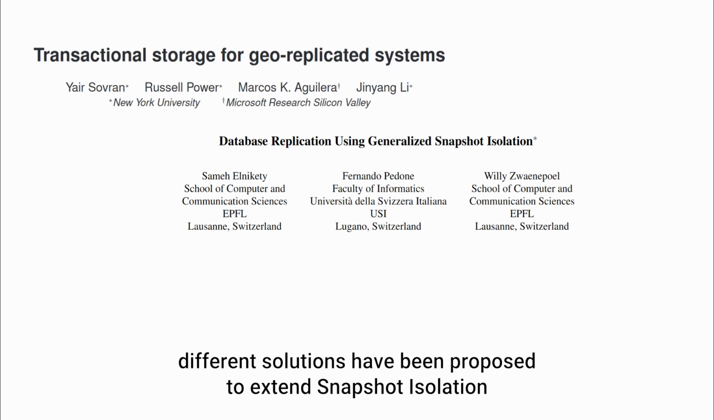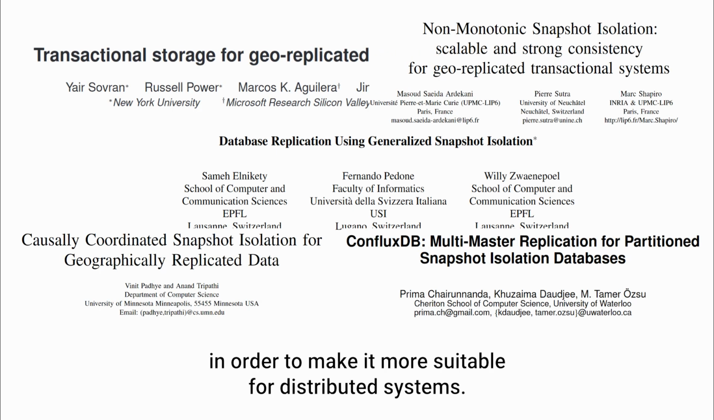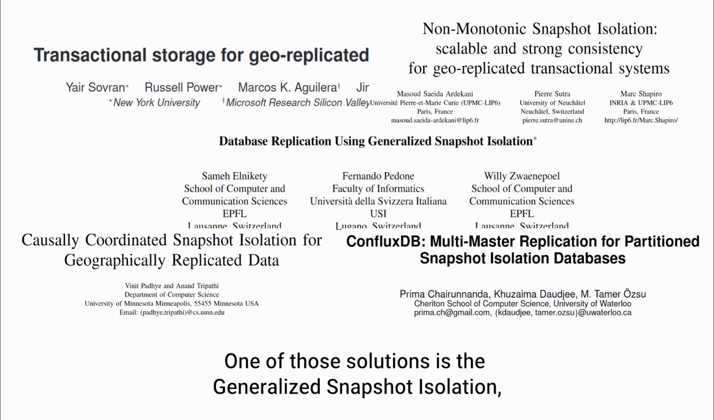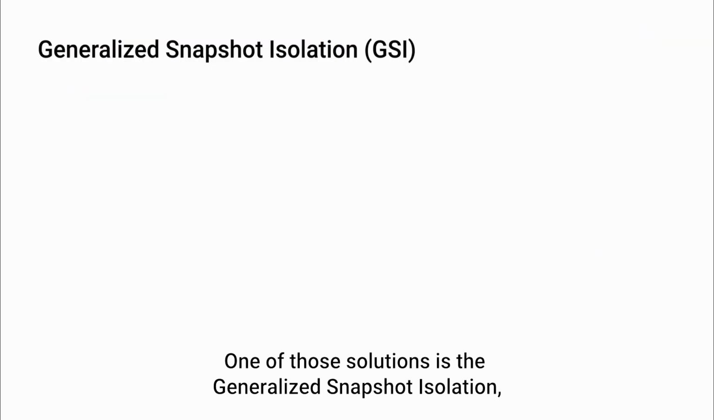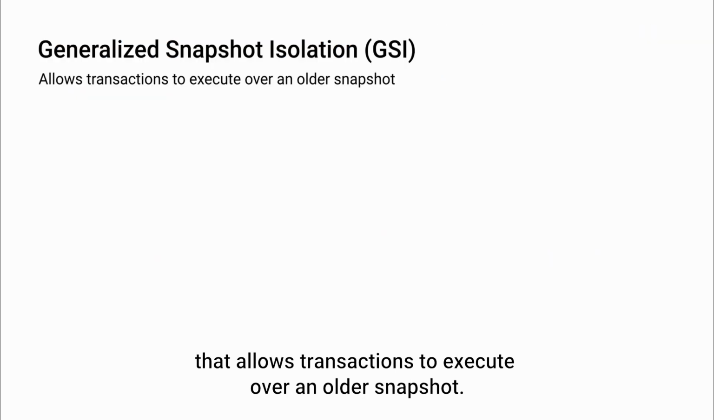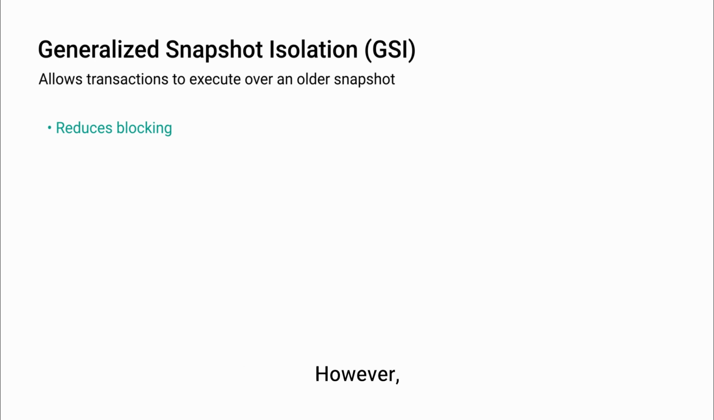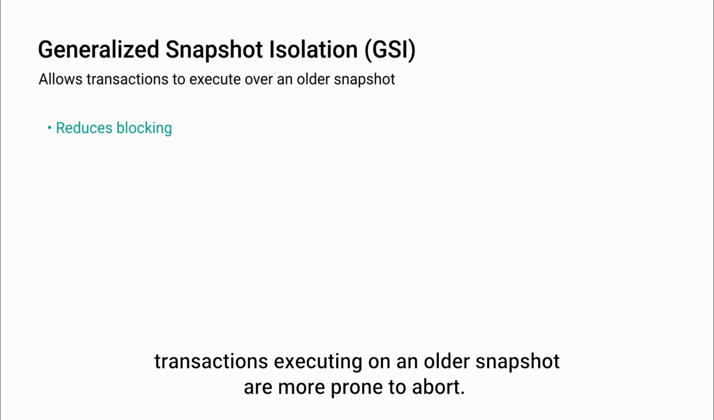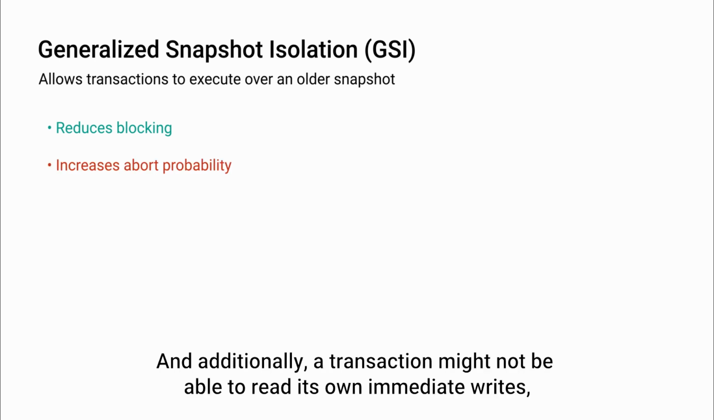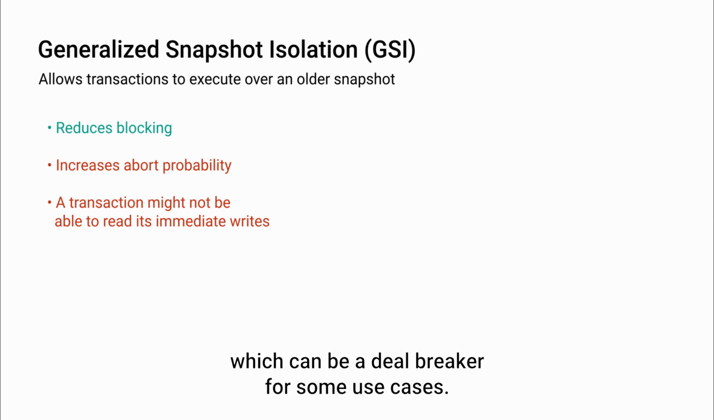To solve these problems, different solutions have been proposed to extend snapshot isolation in order to make it more suitable for distributed systems. One of the solutions is the generalized snapshot isolation, that allows transactions to execute on an older snapshot. This in turn avoids waiting for the snapshot to stabilize in all sites before being able to start the transaction. However, transactions executing on older snapshots are more prone to abort, and additionally, a transaction might not be able to read its own immediate writes, which can be a deal breaker for some use cases.